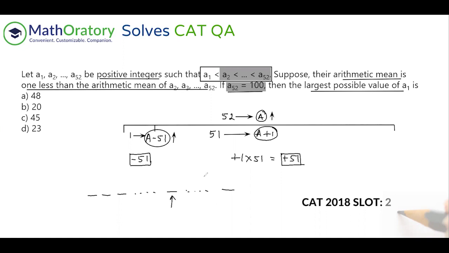Now, because they are positive integers, as mentioned to us, we cannot make them equal, or make them decimals, right? One constraint is they have to be in increasing order. The other is that they have to be positive integers. So all we can do is get the values as close to each other as possible, by putting consecutive numbers. So let's say this is the 52nd term. So this is A52. This is 100, right? And this first term is A2 here.